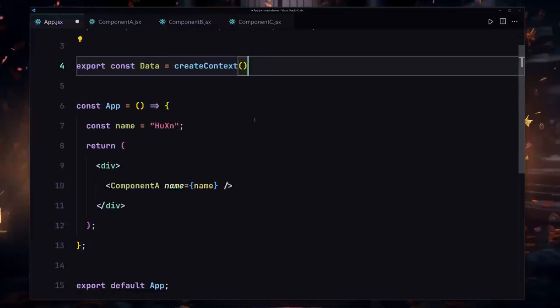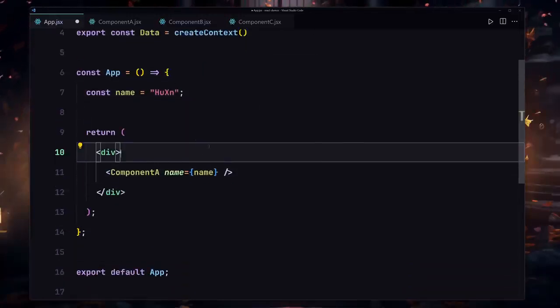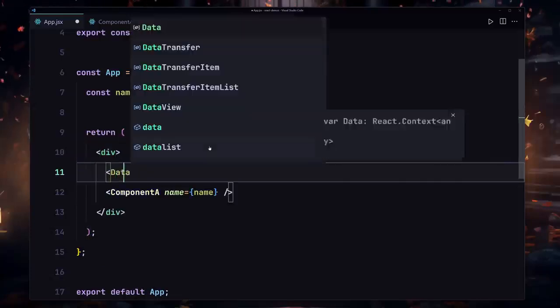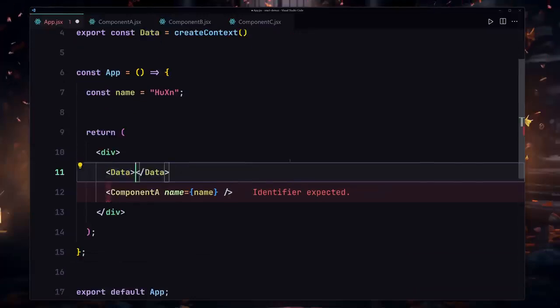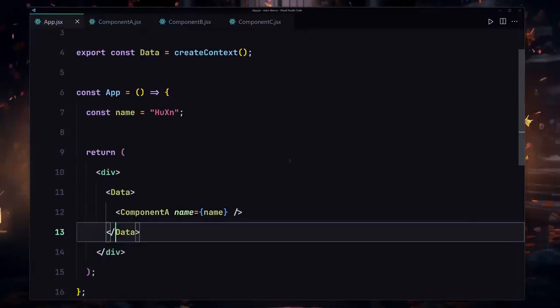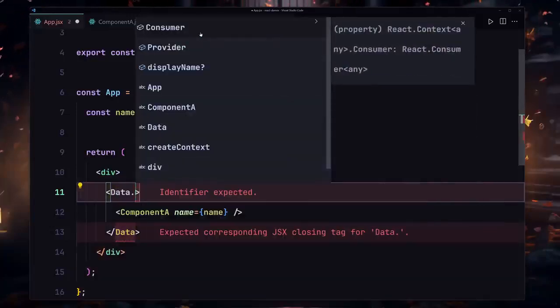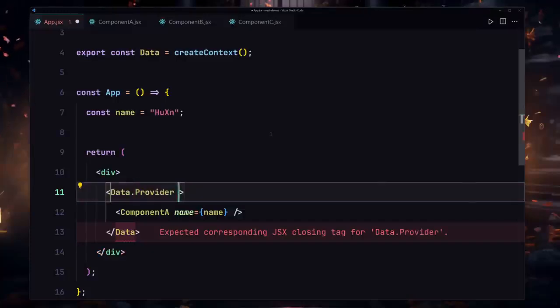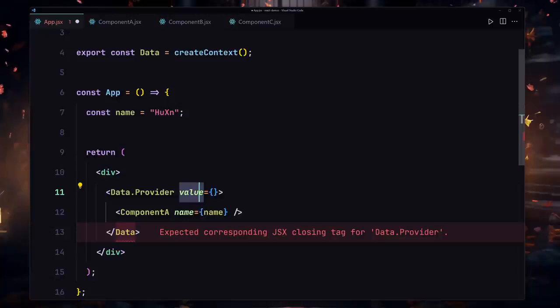So that's good. Now the next thing I want to do is wrap my entire application to use this context. How can I go about doing that? I'll wrap it using my data, which is now holding the value of my context. I'm calling this data right here, and now I'm going to close it there, and wrap my component A inside. If I just write a dot, it gives us the consumer, and it also gives us the provider. Provider simply means it's going to allow us to provide our value or our data into multiple components. So I'm going to choose this provider, and here we just have to use our value, and inside this value we have to pass the data which we want to pass into our components.